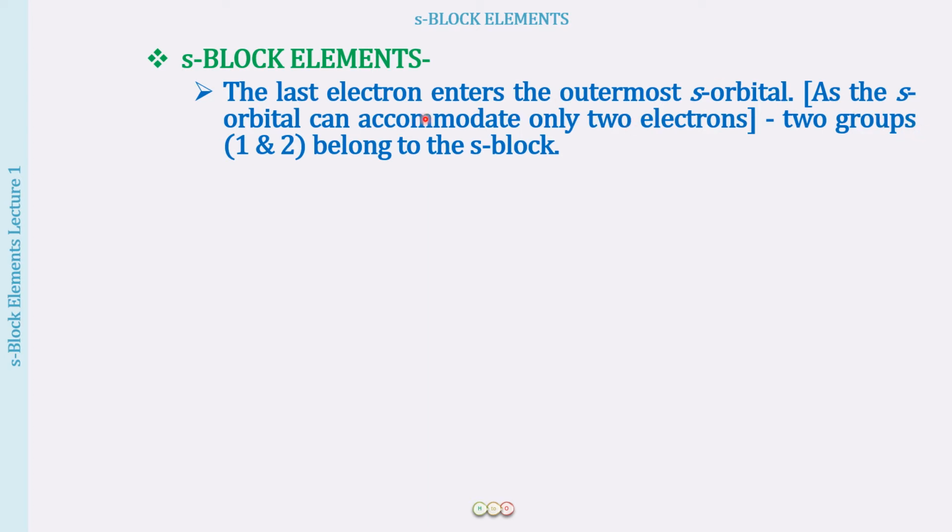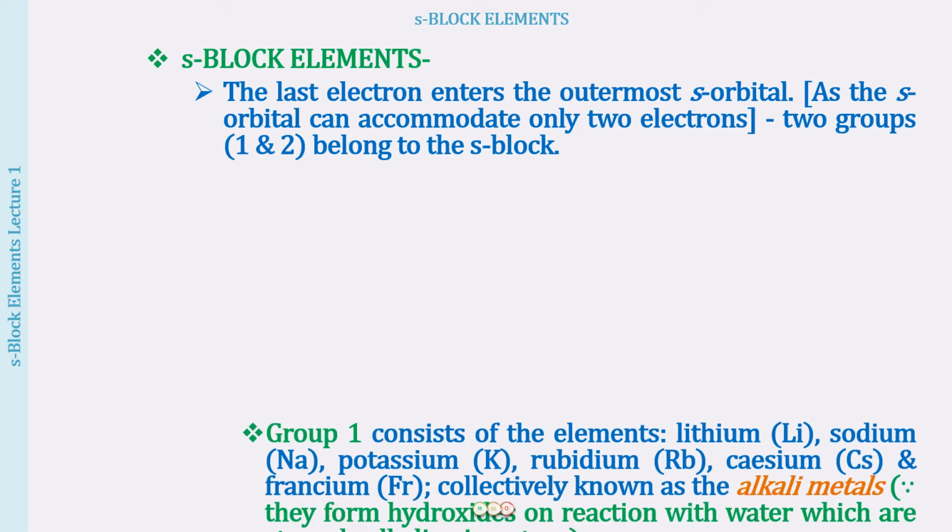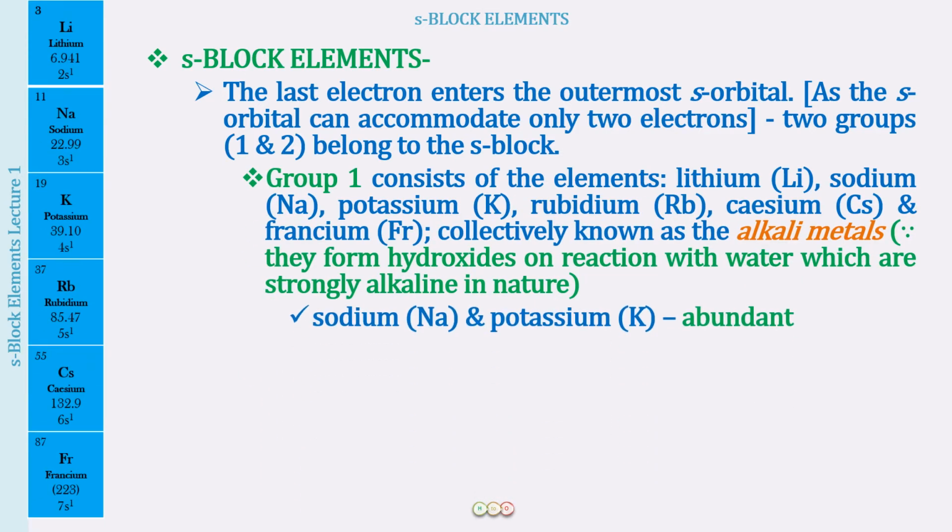So we have 2 groups corresponding to that in the S block. That is going to be group number 1 and group number 2. First of all, let us see the group 1 elements. These are going to be lithium, sodium, potassium, rubidium, cesium and francium. I have not included hydrogen over here because hydrogen has properties which are more similar to the non-metals, that is the halogens. Whenever we will be discussing these S block elements group number 1, we will be starting our discussion from lithium going on to francium.